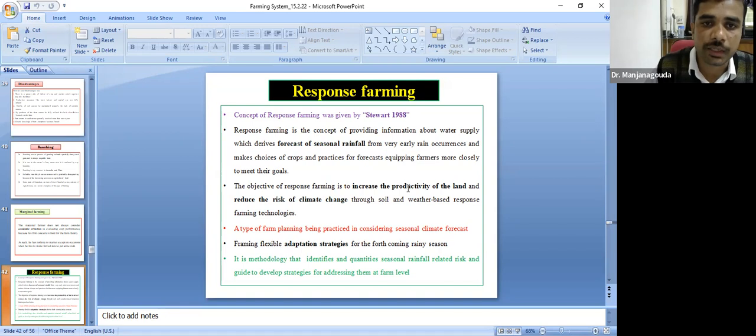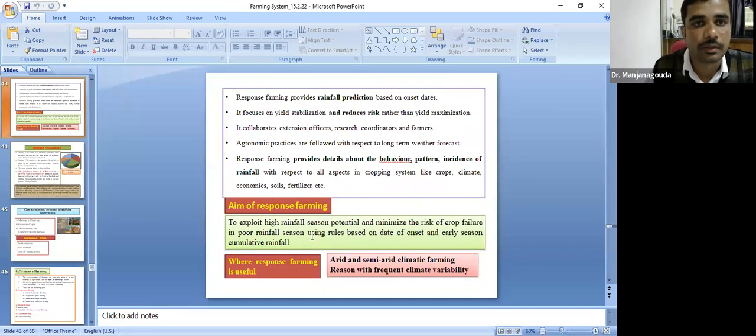The main objective of this farming is to increase the productivity of the land and reduce the risk of climate change. It's a type of farm planning practiced considering the seasonal climate forecast. Based on the seasonal climate forecast, we can select crops. Here, we use adaptation strategies and mitigation strategies to select different crops. Response farming provides rainfall prediction based on the onset dates, reduces the risk, and collaborates with extension workers. It provides detail about the behavior, pattern, and incidence of rainfall with respect to all aspects of cropping systems like crops, climate, economics, soil, fertilizer, etc.